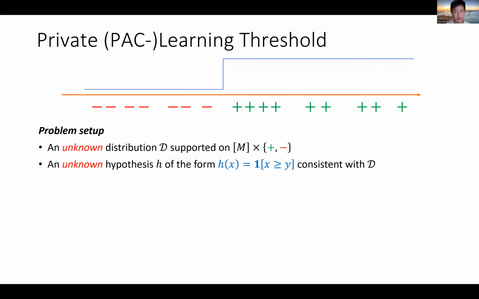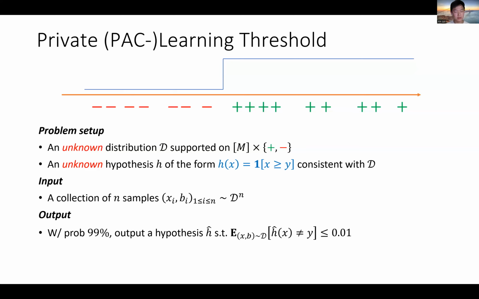And we assume the hypothesis is H in the form that there is a hidden parameter Y, and H of X is just the indicator that X is greater than or equal to Y. In the standard PAC learning setup, we have a collection of n samples drawn independently from the distribution, and you would like to find, with good probability, a hypothesis H hat such that H hat has a low generalization error, let's say as low as 0.01.